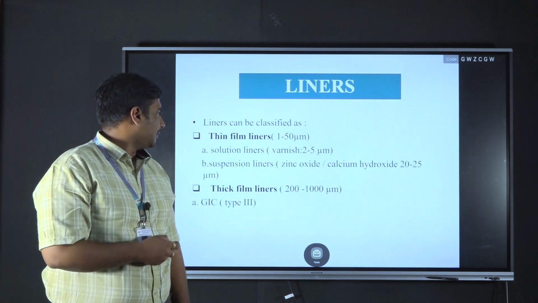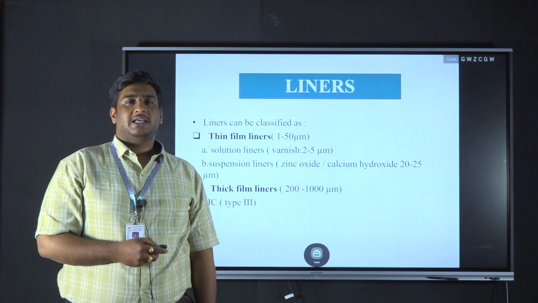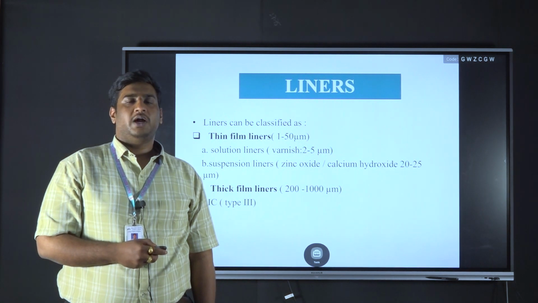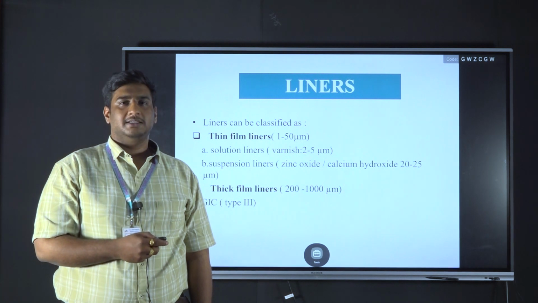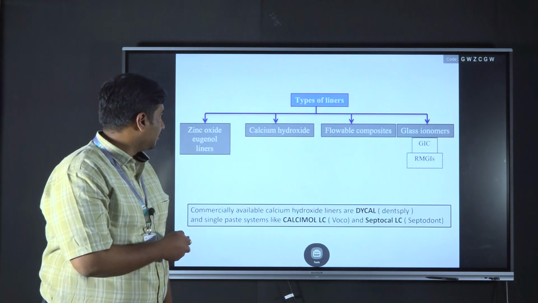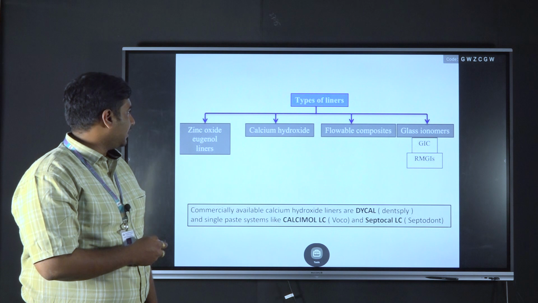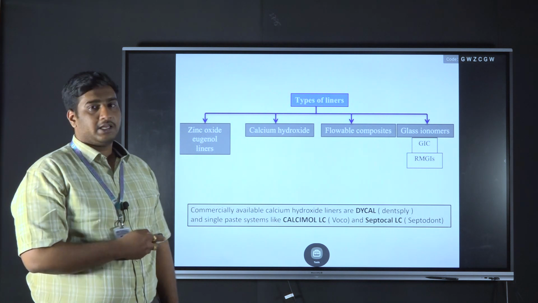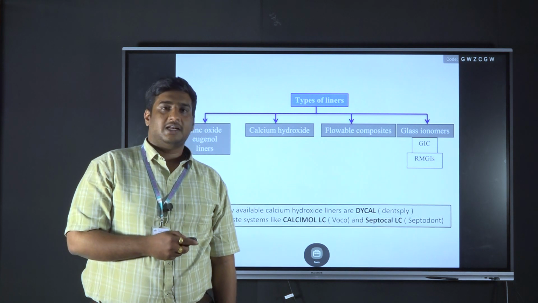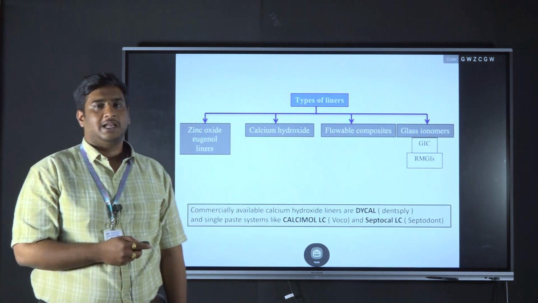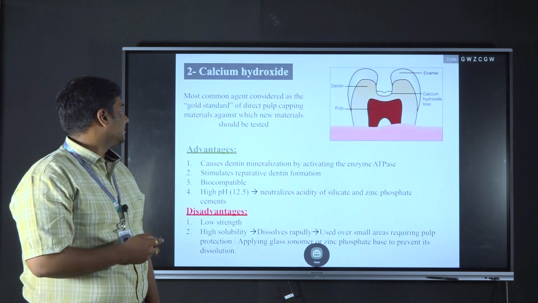And also there are the thick film liners, the liners having a film thickness between 200 to 1000 micrometers. The most commonly used thick film liner is GIC. These are the types of liners: zinc oxide eugenol, calcium hydroxide, flowable composites and glass ionomers. Conventional glass ionomer cement and resin modified glass ionomer cements can be used as liners.